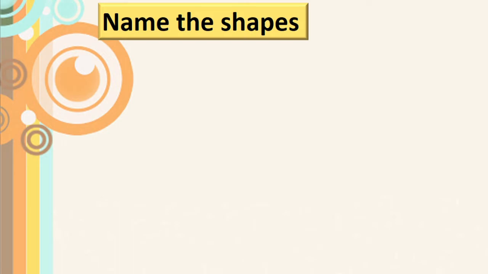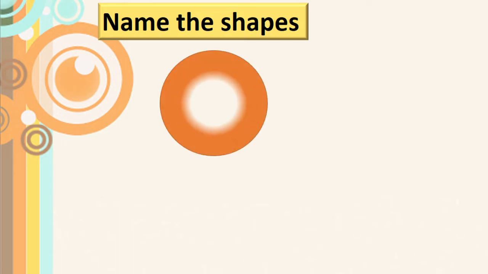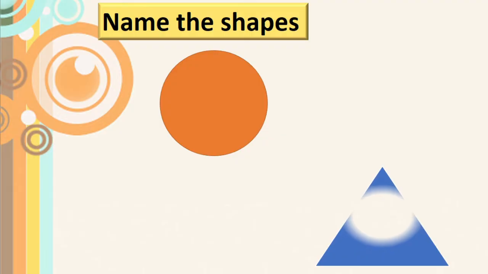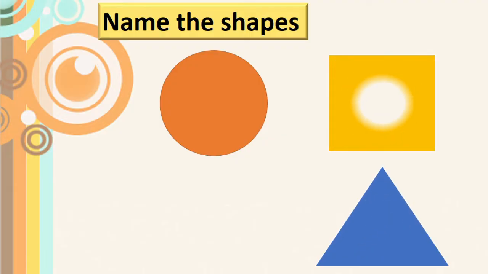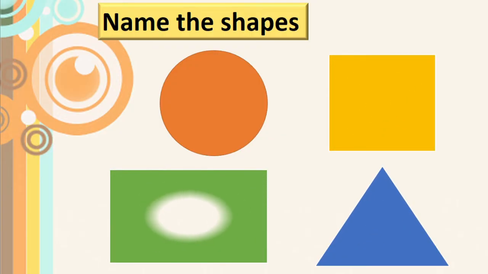Here, first you have to name the shapes. Here we can see four different shapes. The first one, you know the names. This is a circle, isn't it? This is a square. This is a rectangle. And this one is a triangle.